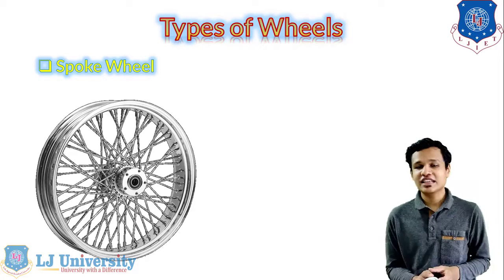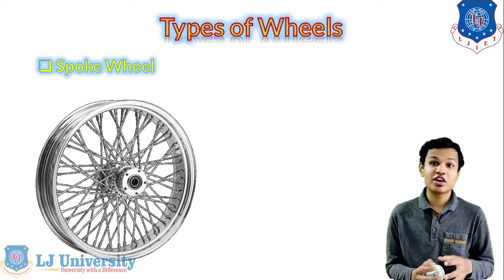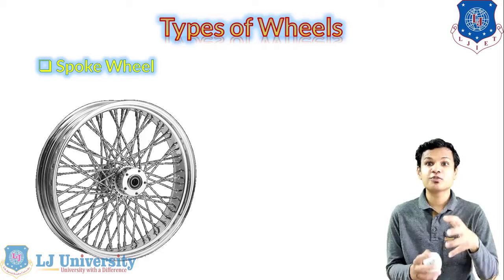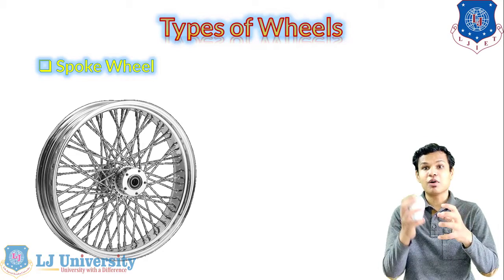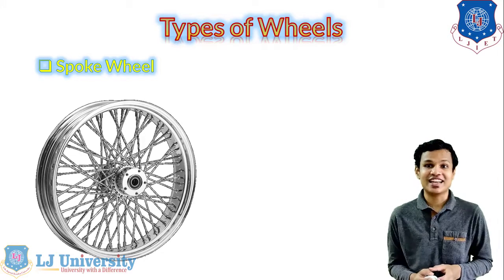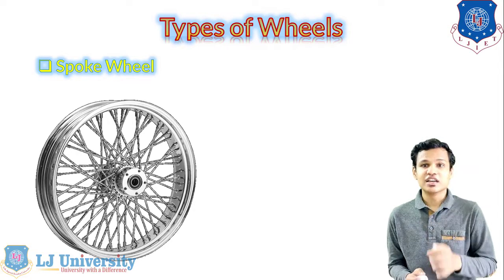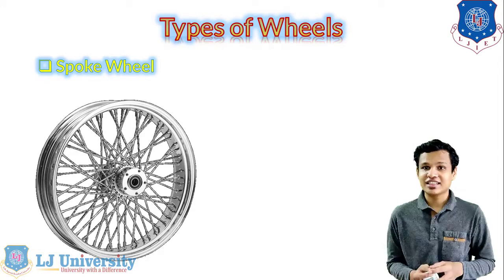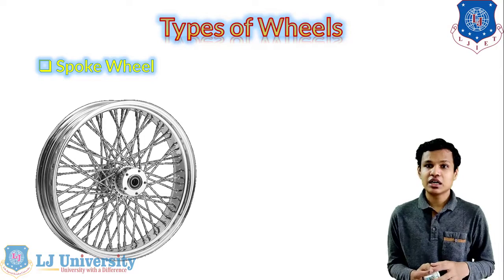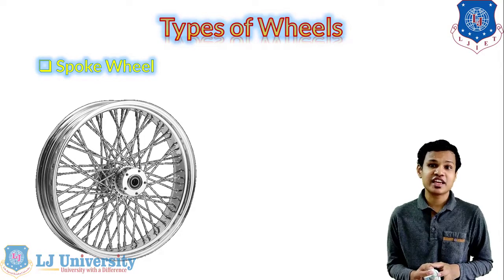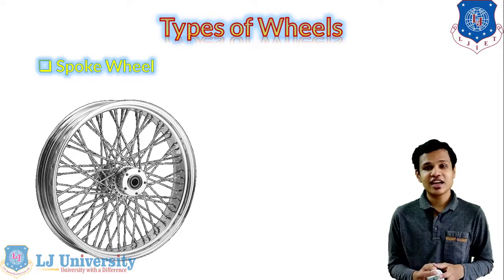The spoke wheel is generally a better option because in that case the load is properly distributed with the help of the spokes, which are attached between the wheel hub and the wheel assembly. But there is a big disadvantage in the case of the spoke wheel, that we can never